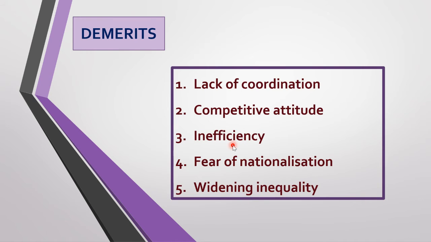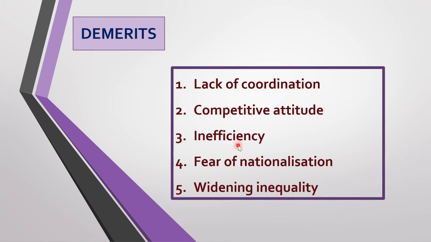Next is inefficiency. Most of the public sector enterprises remain inefficient. If you go into a government office, they are very inefficient. Come at 9, work till 5, that's all. Nobody monitors how much work they do or how long a break they take. Lethargy is seen there. Red tapeism, even to do small work.